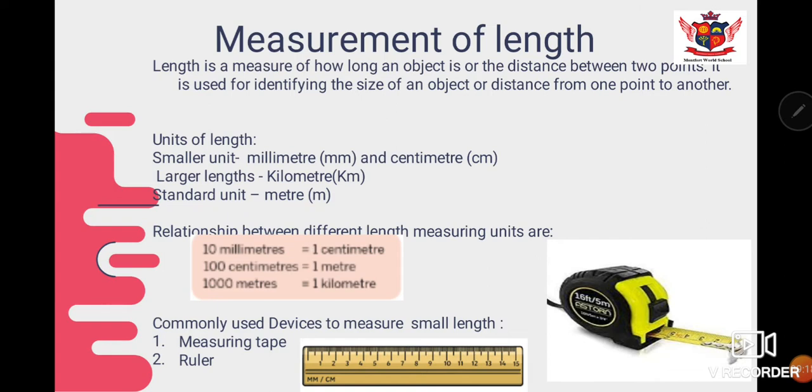Now all these different units of length are interrelated to each other. How are these interrelated? We have a few examples. Every 10 millimeters is equal to 1 centimeter, or in other words, in 1 centimeter there are 10 millimeters. 1 meter is made up of 100 centimeters, and 1 kilometer is equal to 1000 meters.